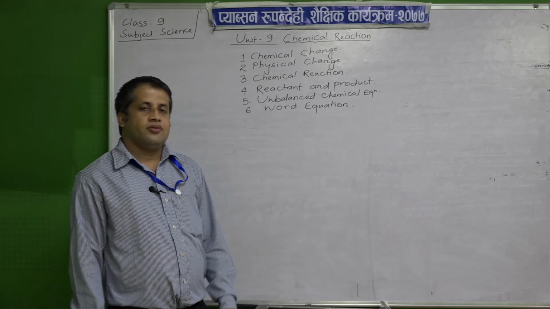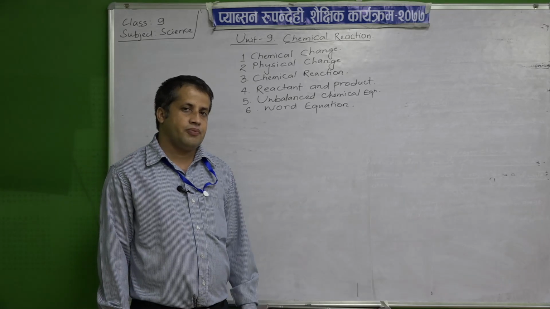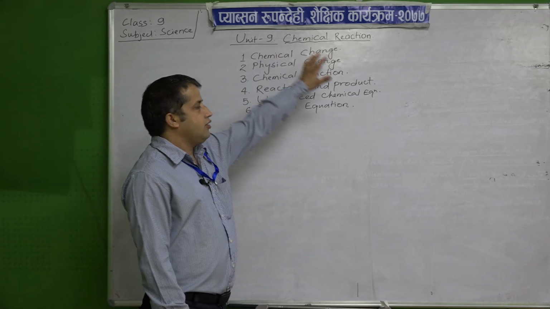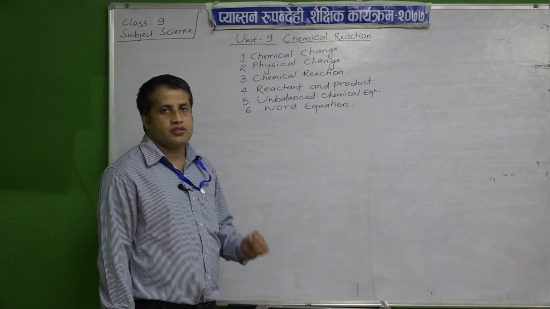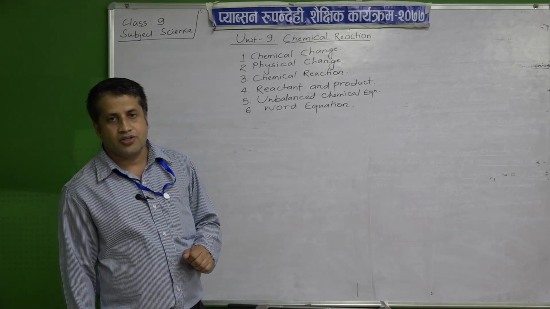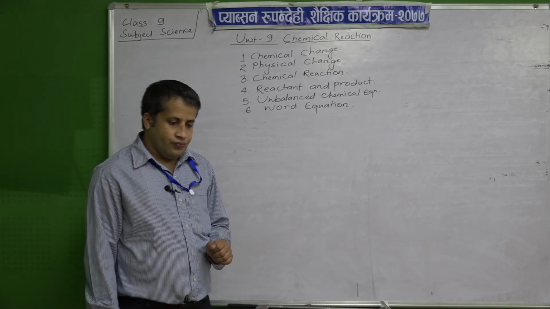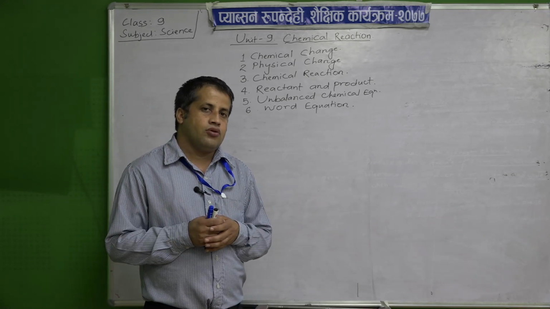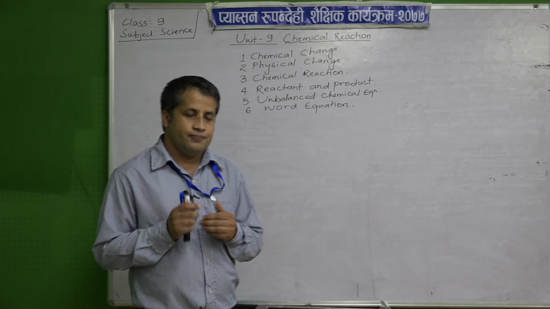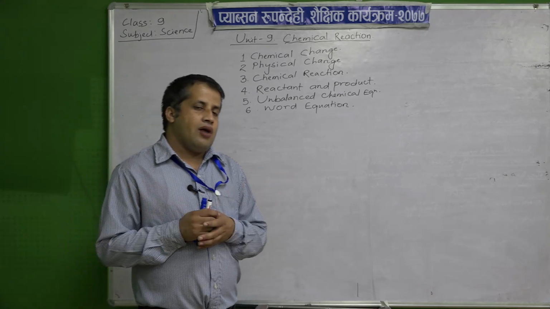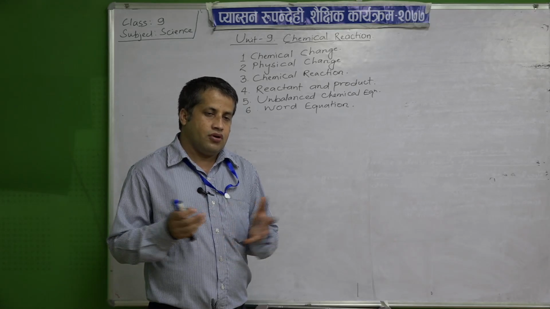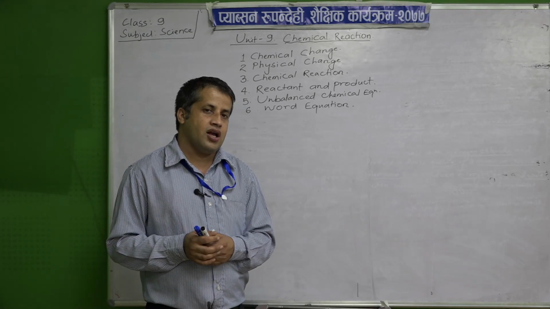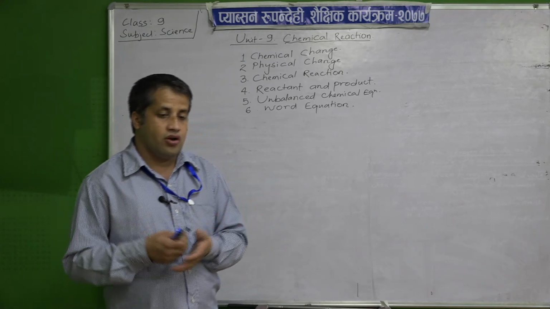So, today we are going to start a new topic and a new chapter, and the chapter is chemical reaction, and it is unit number 9 of chemistry. You already studied about valency and molecular formula, that is all clear. In our surrounding, we live on earth, and there are many chemical processes being carried out, it is going on.